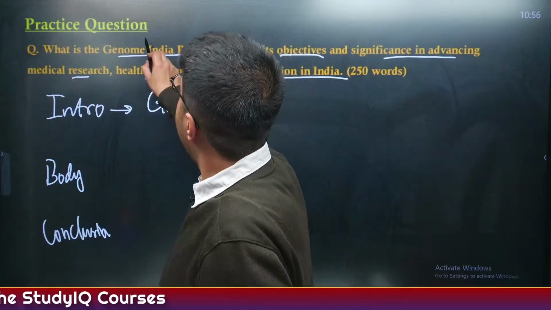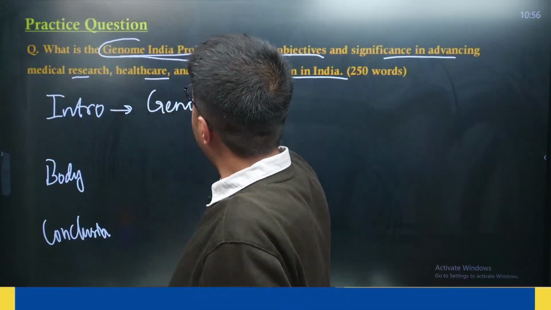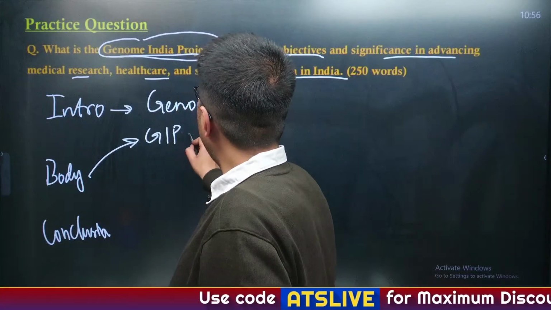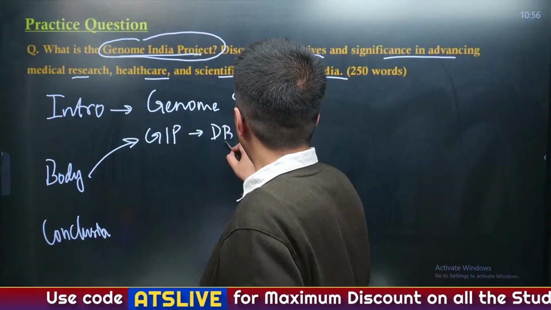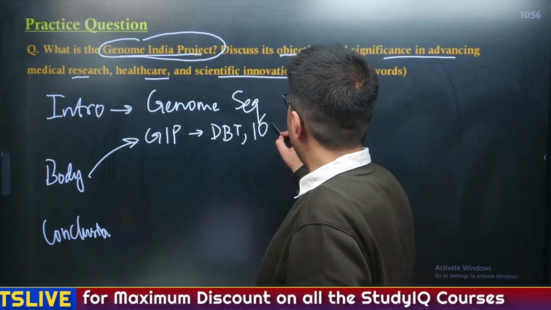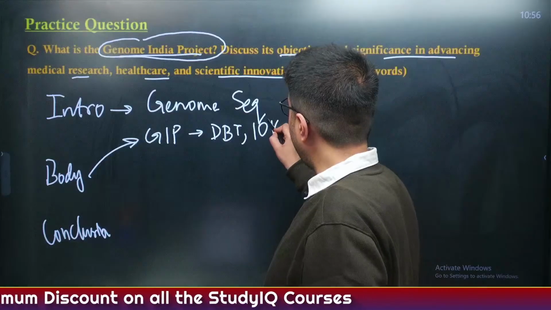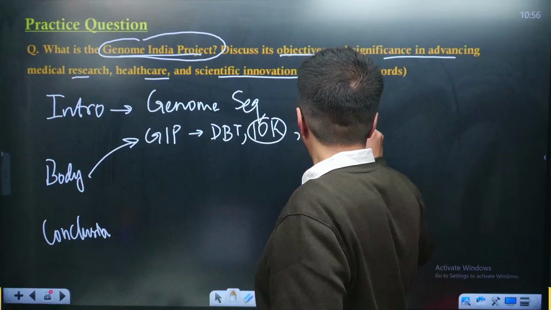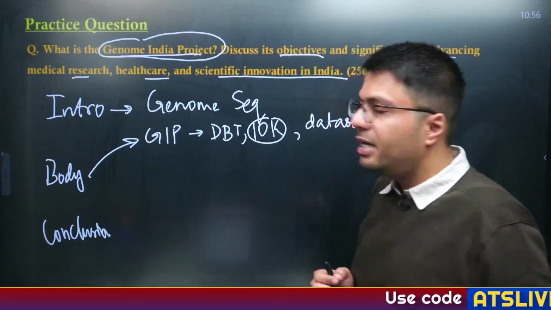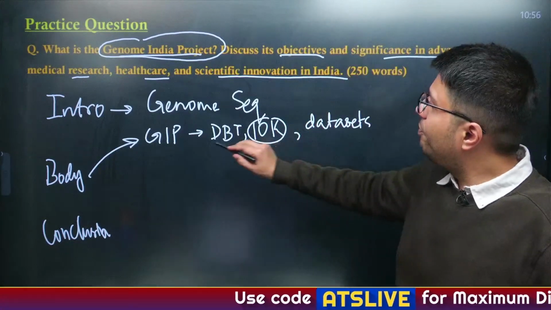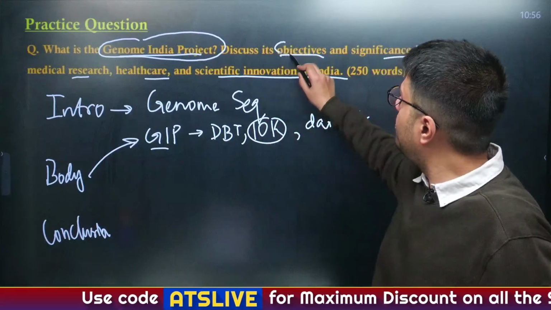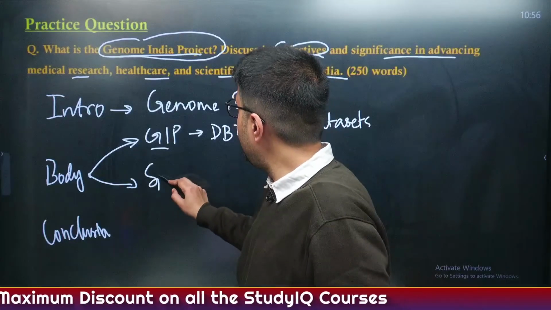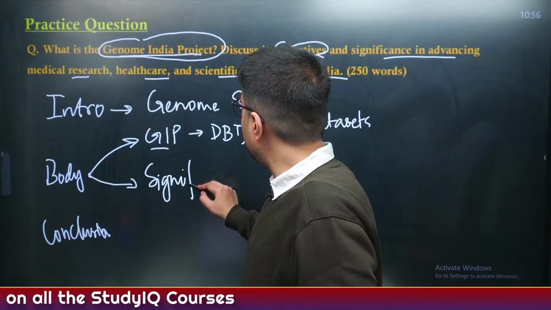Then in the body you need to give information about the Genome India project, that it is a project of the Department of Biotechnology and it involves assessing the samples of 10,000 individuals, and it will help India create a data set of genome sequencing which is representative of its population. Now, first step, you will identify the objectives of the scheme, and in the second part of the body you will identify the significance of such projects for India.